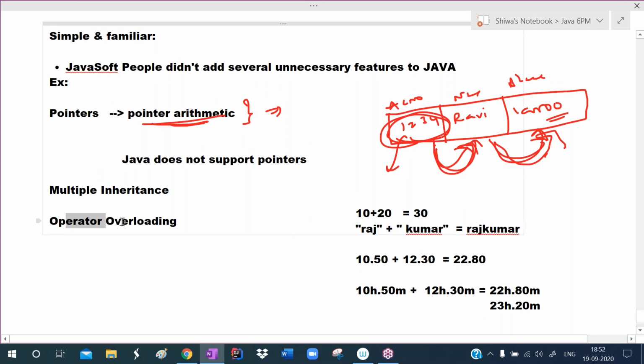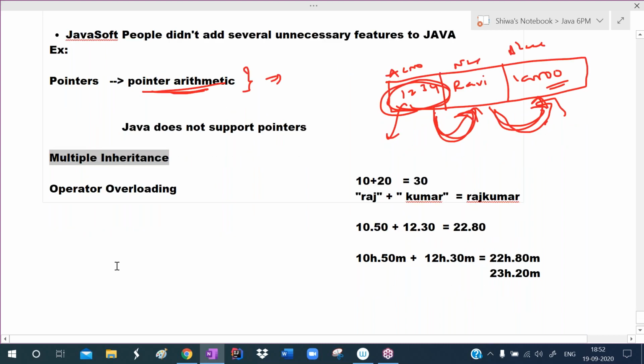Okay, so just now I explained about operator overloading. The same operator has multiple behaviors. Just now I explained about pointer arithmetic. Pointer arithmetic means using operators on pointers. If you use operators on pointers, security problems will occur. So now Curtis is asking about multiple inheritance.